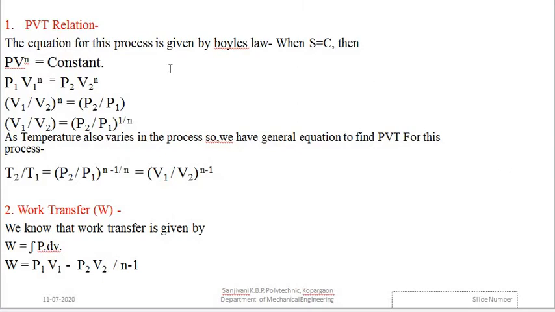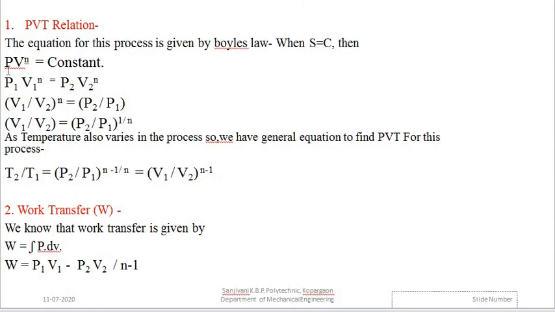So the first analysis parameter here is the PVT relation. The equation for this process is given by Boyle's law. We have seen where different parameters are constant, but here we do not have any parameter constant. So for the polytropic processes, some parameters may or may not be constant.